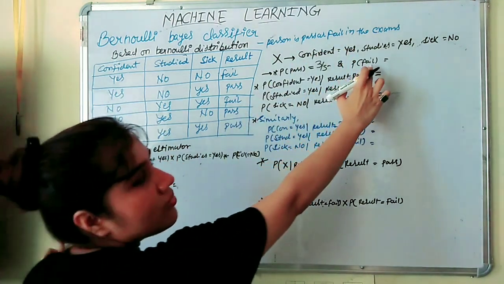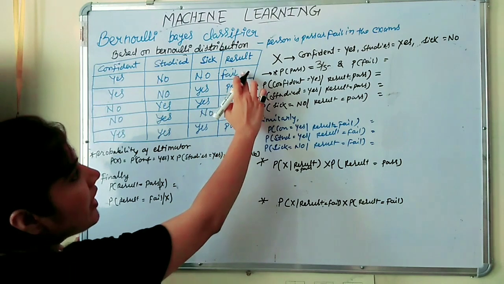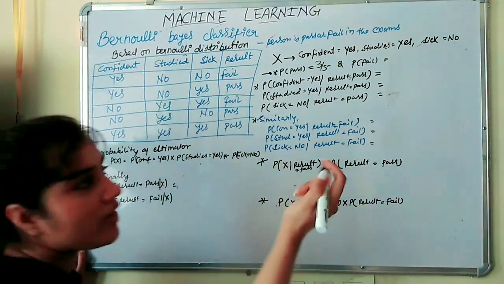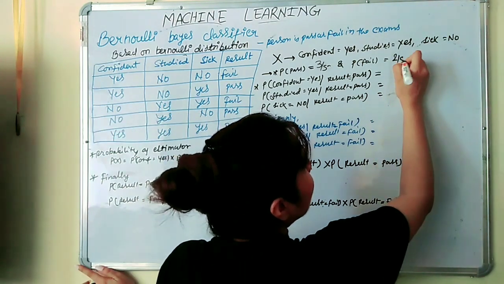Now probability of being fail. How many fail we have? That is 1, 2, and total number of result is 5. So we will put here 2 by 5.